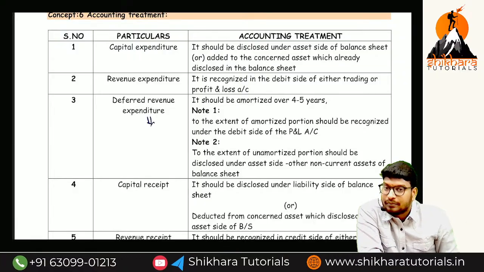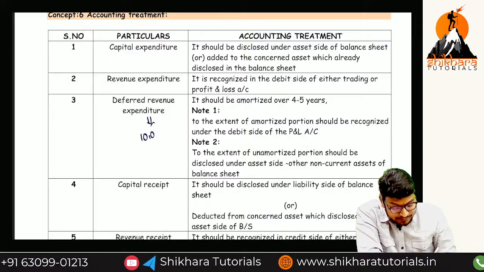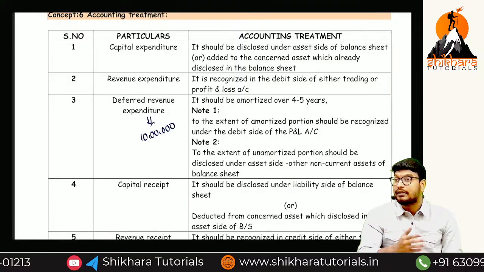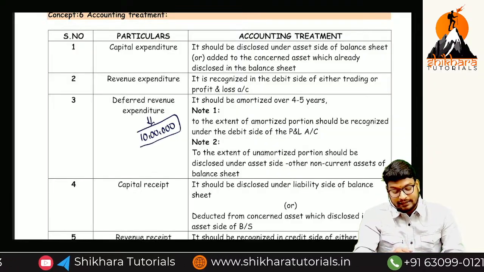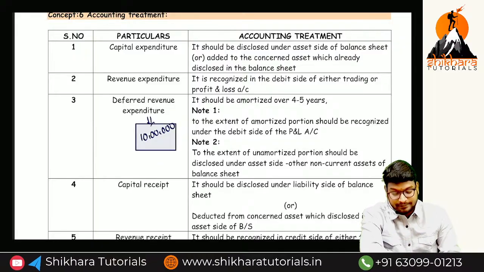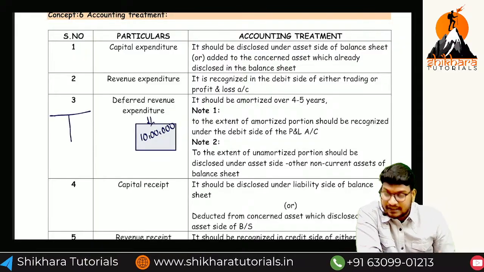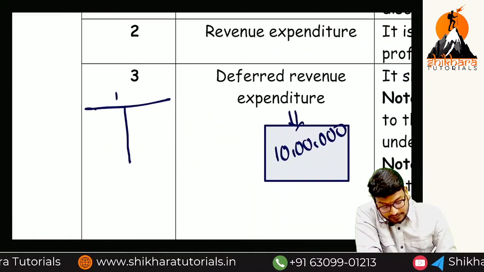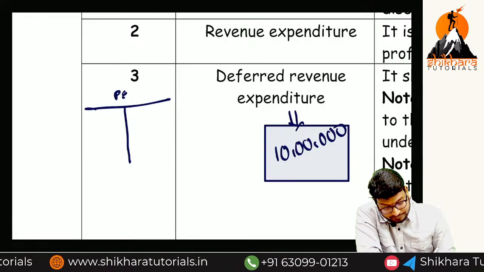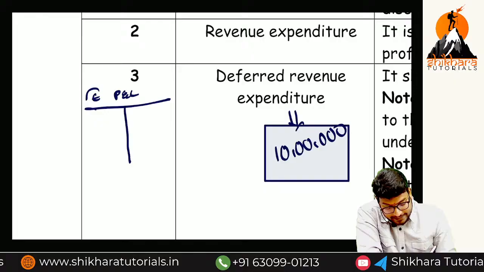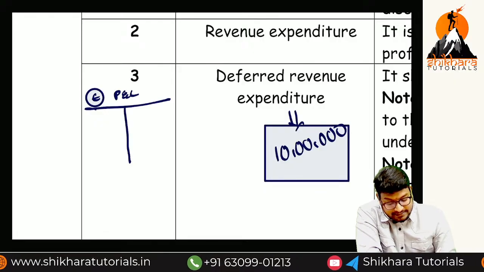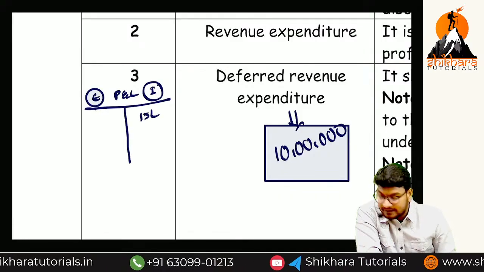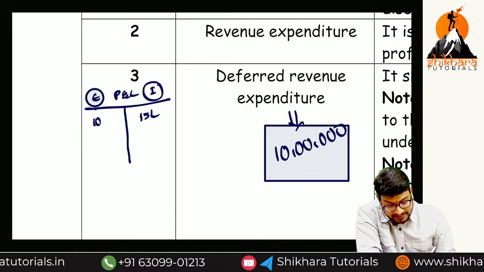The expenses will be more. Let us take it that you have incurred 10 lakh expenditure. You have paid this 10 lakhs as underwriting commission. For the purpose of what? Underwriting. So let us imagine this is a P&L account. Okay? Visible? This is a P&L account. So in the P&L account, debit side is expenses or income? Expenses. Credit side? Income. Okay. So you have some 15 lakhs here. You have some 10 lakhs here on the expenditure.